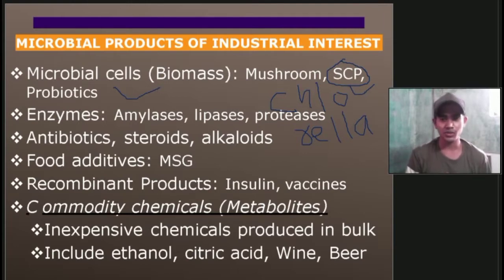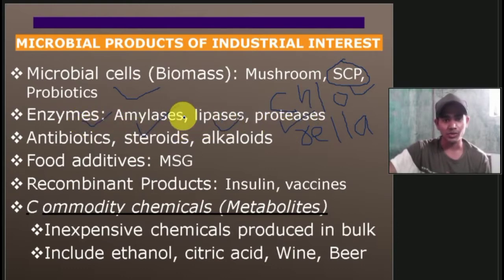So they are doing research on chlorella, a single-cell protein, to save food for astronauts, because it's very difficult to carry food in space. Okay, so what are the enzymes? Among microbial products, we are interested in enzymes like amylases, lipases, and proteases.